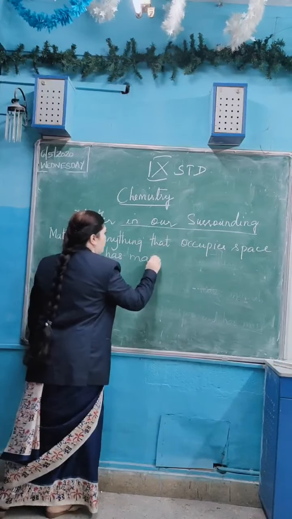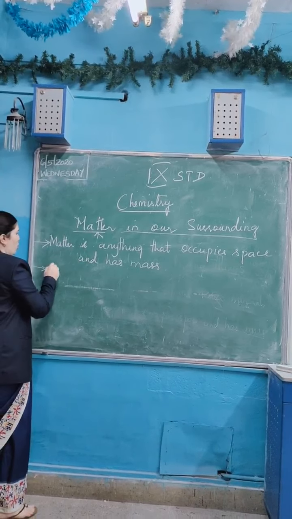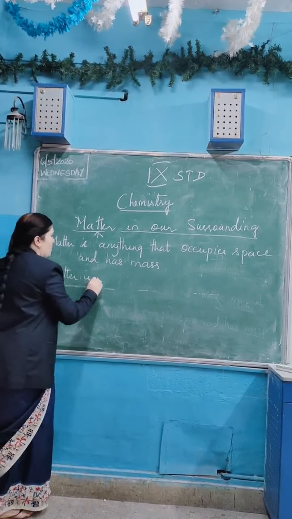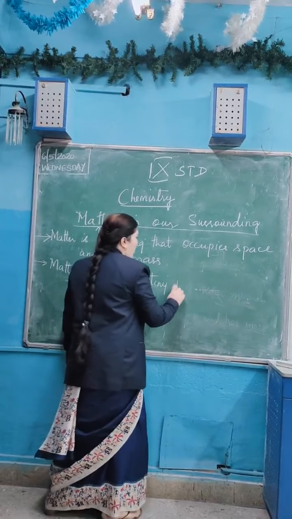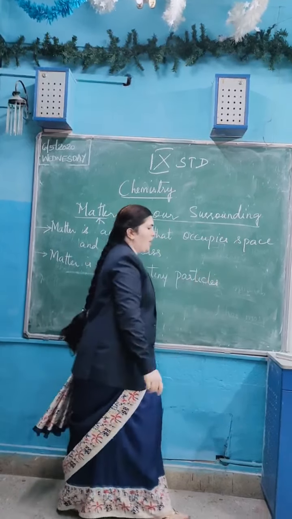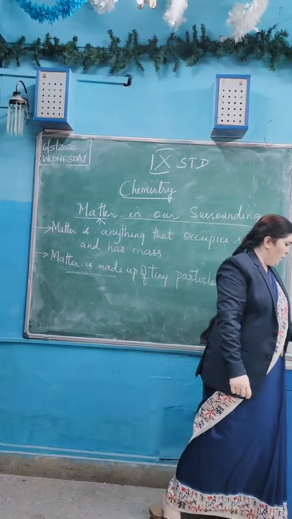You can write it down in your notebook, anywhere you can note it down. And the next one is what? Matter is made up of tiny particles. Matter is made up of tiny particles.